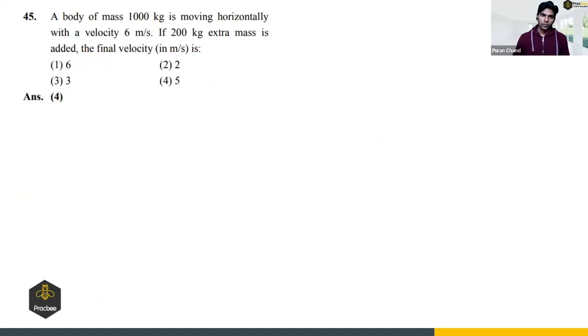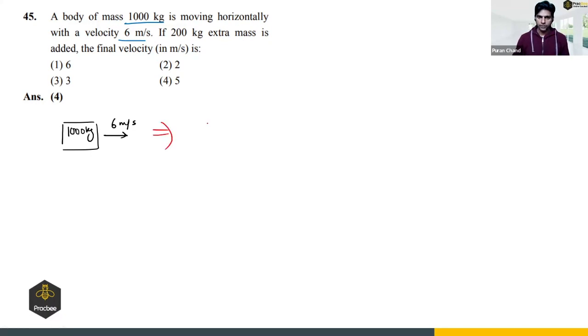Next, a body of mass 1000 kilogram is moving horizontally with a velocity 6 meters per second. If 200 kilogram extra mass is added, the final velocity. So we have given 1000 kilogram of body which is moving with a velocity of 6 meter per second. Now what we have done, we have added 200 kilogram mass on this body.